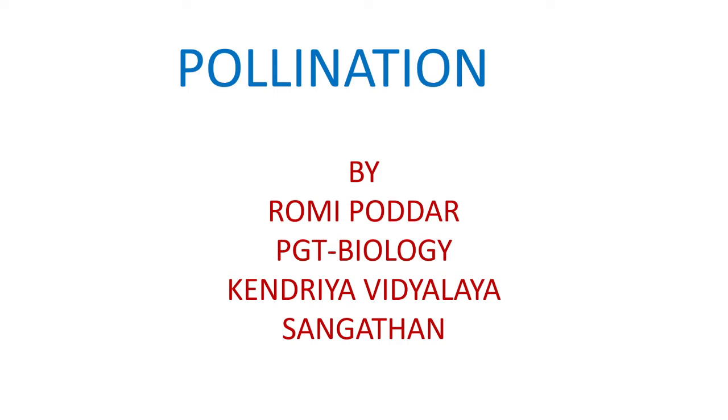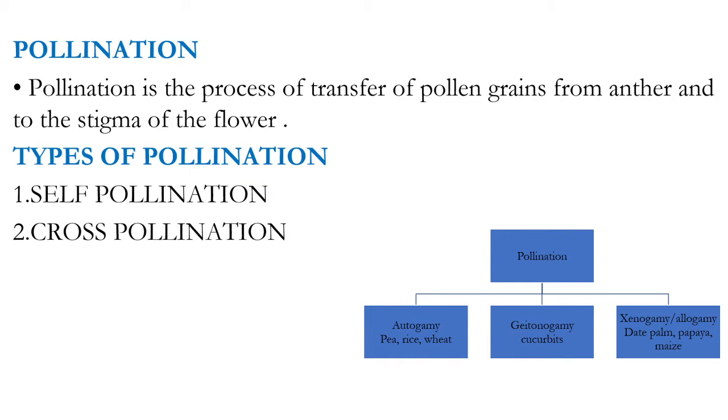So let us discuss the topic pollination. First, we'll discuss the definition of pollination. Pollination is the process of transfer of pollen grains from the anther to the stigma of the flower.